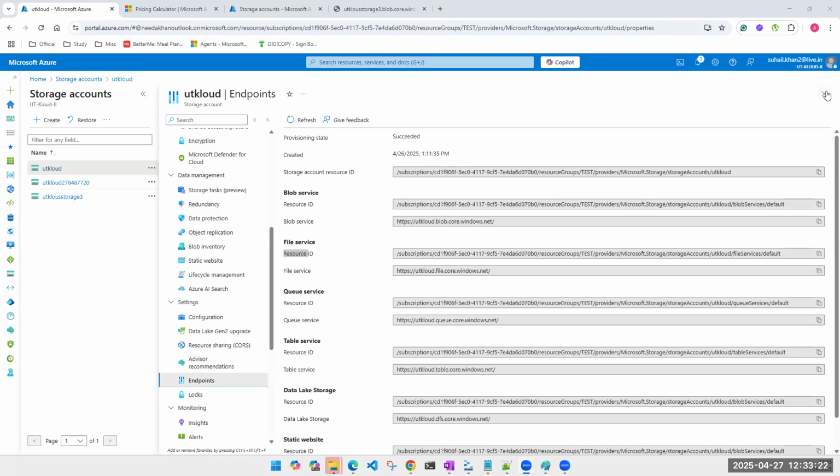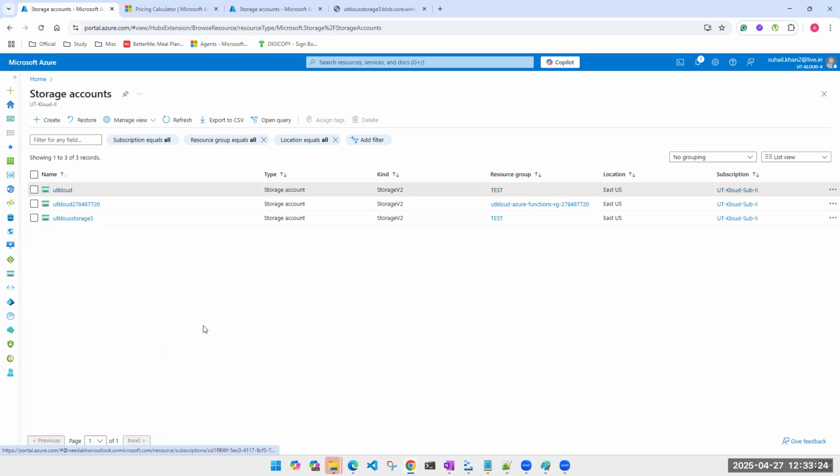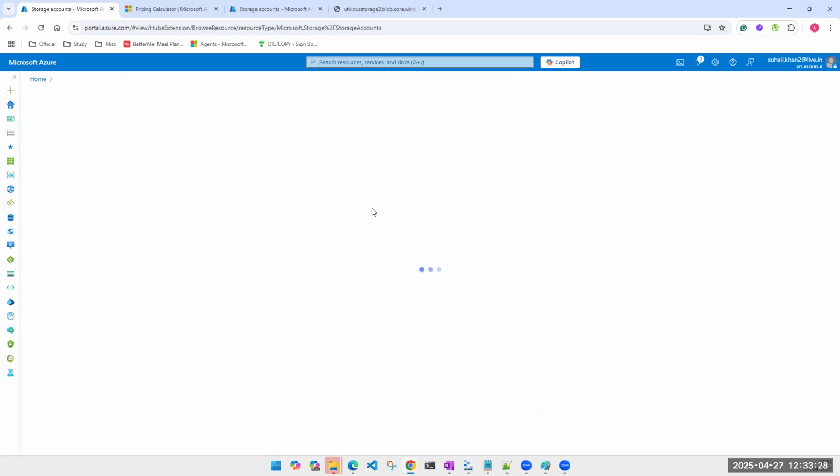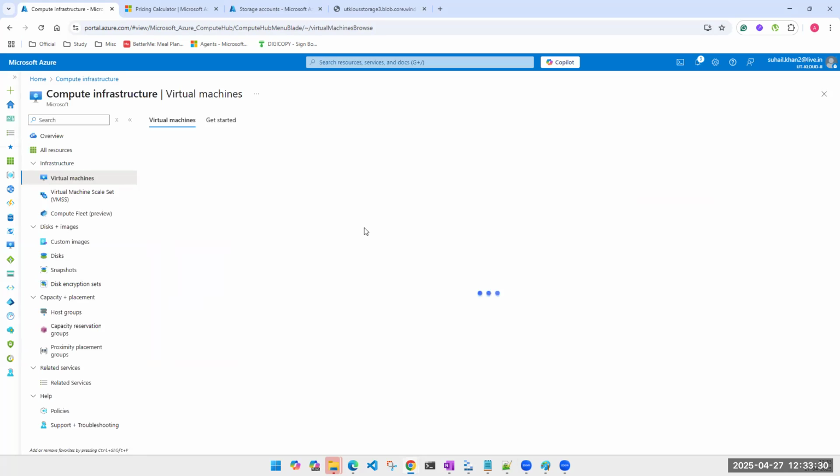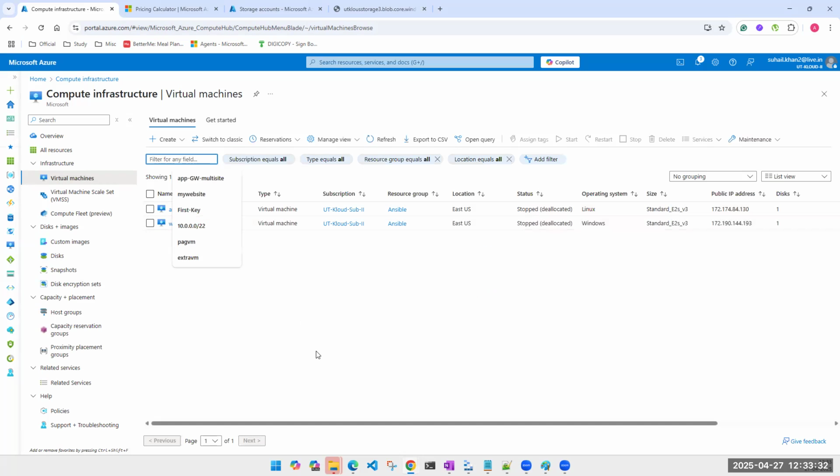Now let's go ahead and start. First, I'll quickly show you that I have a virtual machine here. Luckily, I already have a virtual machine ready, so we'll work on that one. This is the Windows machine I'm using. This is in East US. So because I want to deal with the virtual machine now, every account I'll be creating now will be in East US.